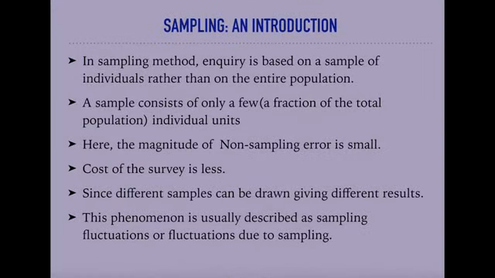Now, let us first define what is population and what is sampling. Before giving the notion of sampling, we will first define population.